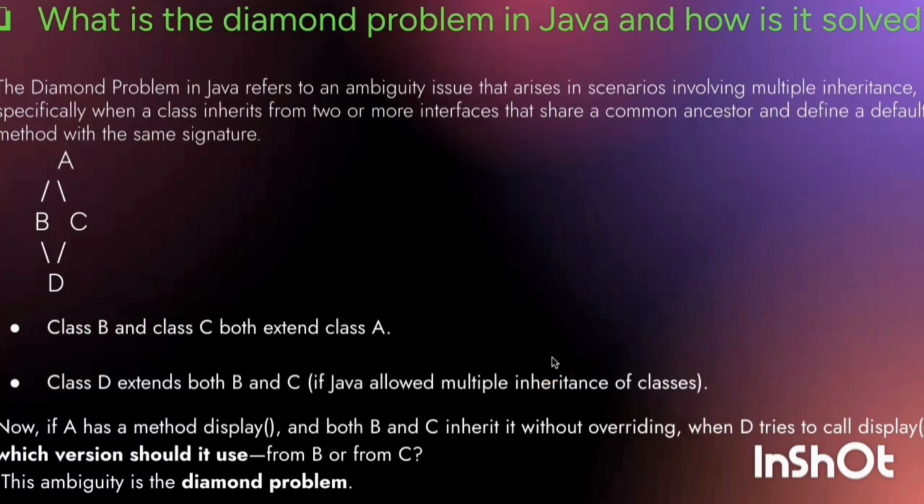What is the diamond problem in Java and how is it solved? The diamond problem in Java refers to an ambiguity.